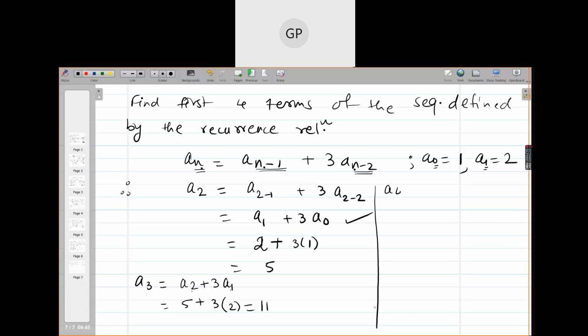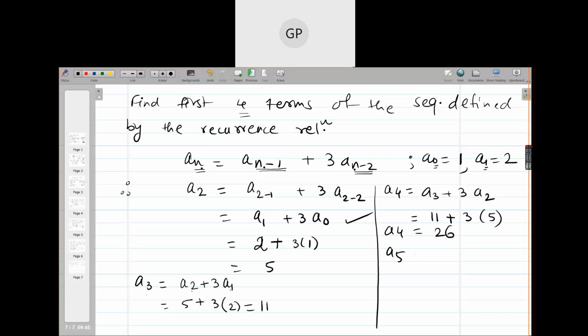Now what is a4? We want to find out the first 4 terms. a4 is a3 plus 3a2. So a3 is 11 plus 3 times 5. So that is 11 plus 15, which is 26.